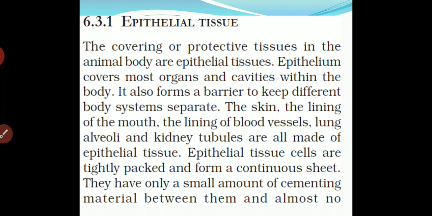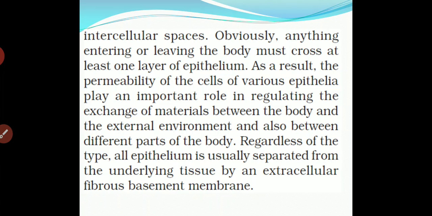There is no intercellular space in epithelial tissue, because the cells are bound together with the cementing material.